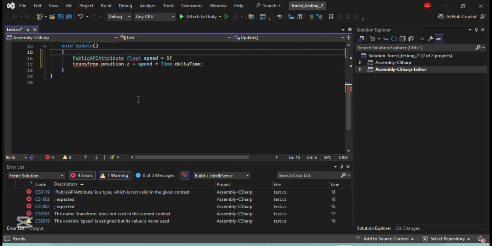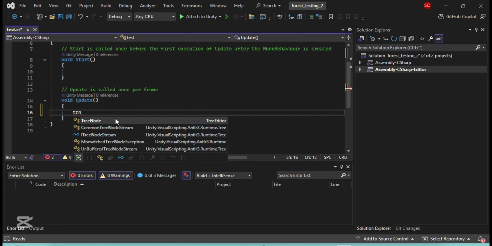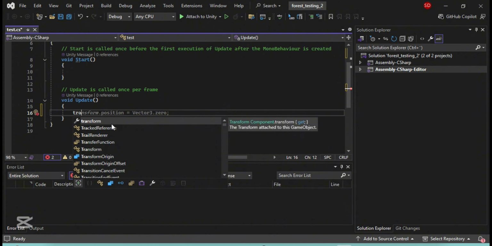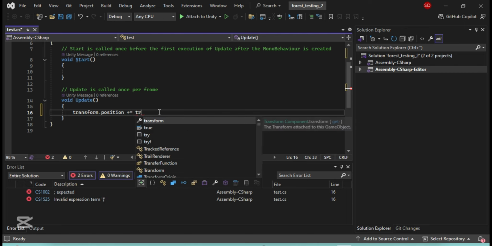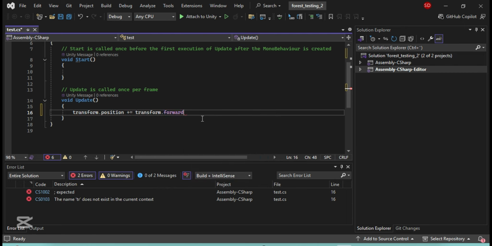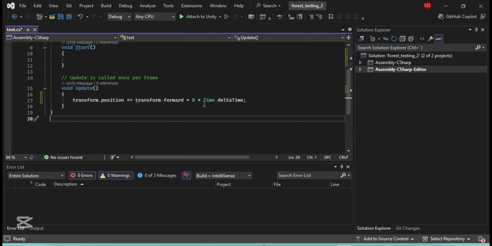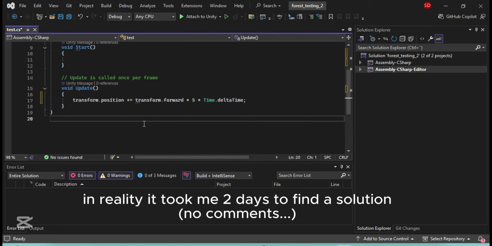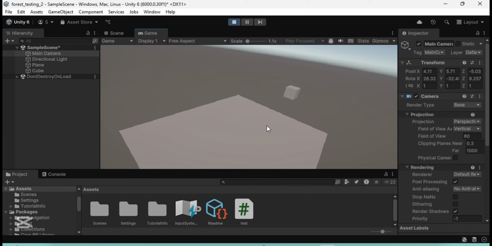Did I release? Oh, come on. What is wrong with it? There must be something. Wait a minute. What if I somehow make it vector or transform? Wait. It was actually just this the whole time. Well, yeah, I'm sorry. I'm not used to Unity that much. But at least it's working right now.